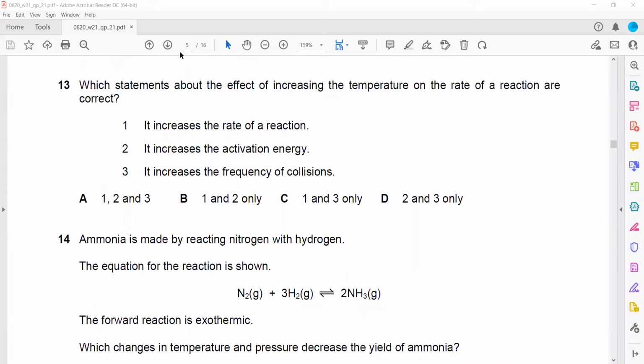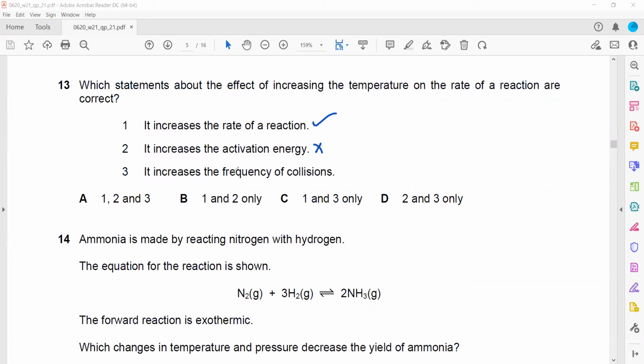Question 13, which statement about the effect of increasing a temperature on a rate of a reaction? When we increase the temperature, the rate of reaction increases. Activation energy is not affected by temperature. The only thing which affects the activation energy is the use of a catalyst.